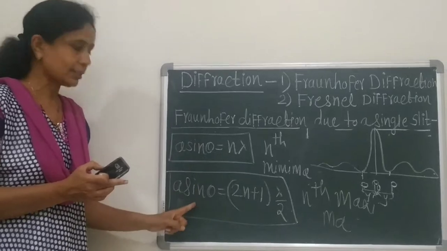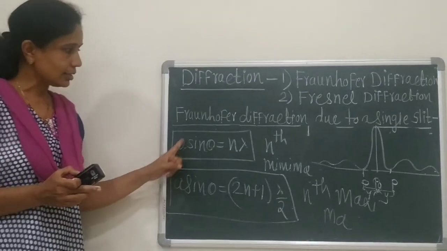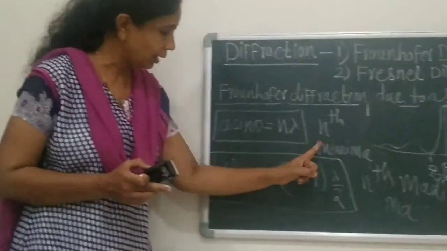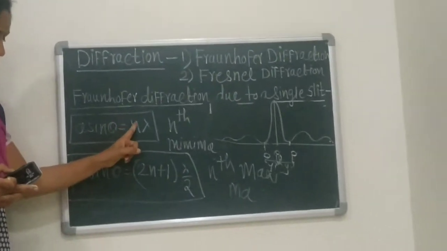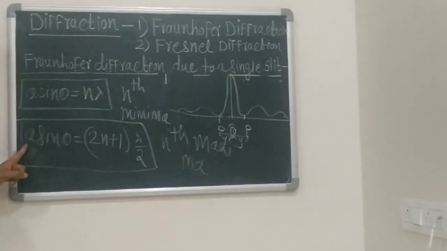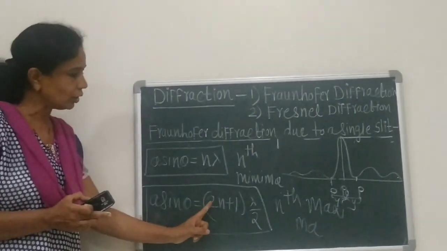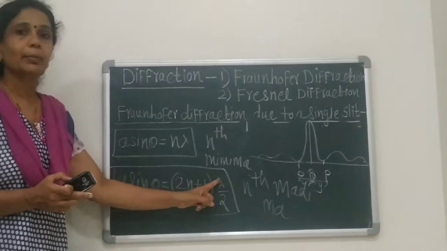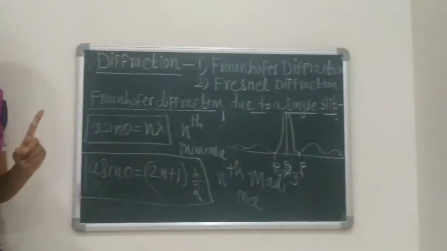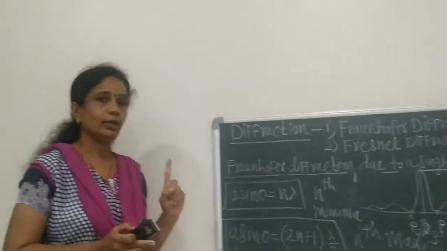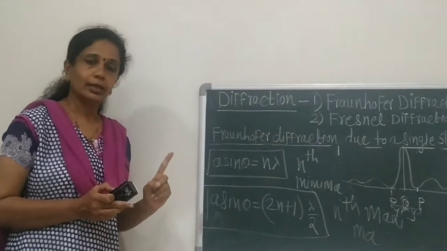These two points are important here. This is the condition for nth minima: a sin theta is equal to n lambda. This is the condition for nth maxima: a sin theta is equal to (2n+1) lambda by 2, where lambda is the wavelength of light. Okay, let us stop here.